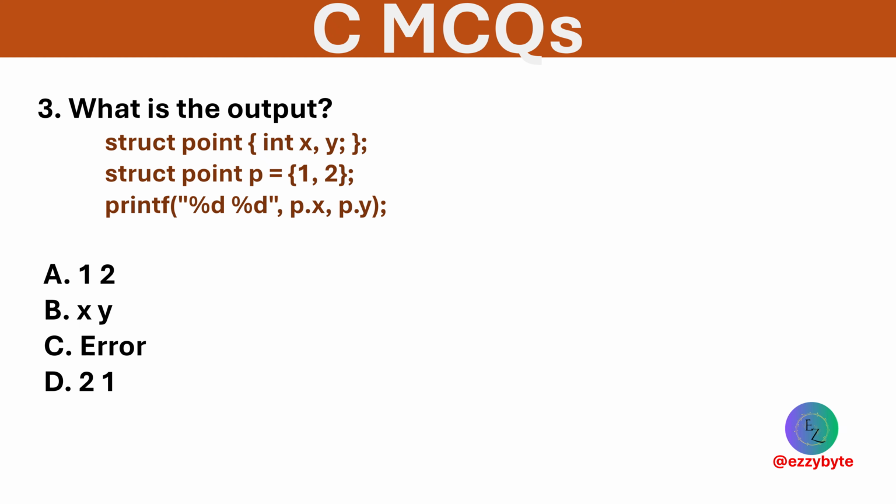What is the output of the following? Options are 1, 2, xy, error, and 2, 1. Option A is correct. It prints values of members x and y of struct P.